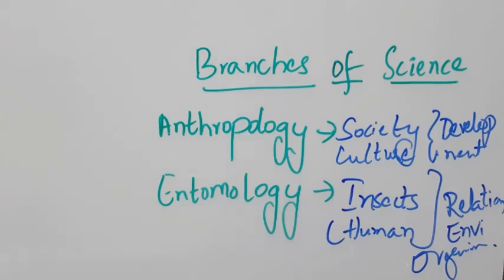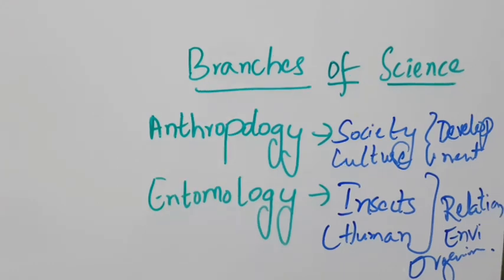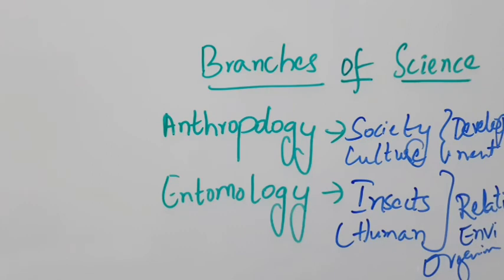So in total I told 5 branches. Anatomy, a branch of biology that deals with the structure of organisms and parts. Aerobiology means study of airborne microorganisms. Angiology means a study that deals with the blood vessels and lymphatic system. Anthropology means society and culture study and also their developments. Next is entomology. Entomology deals with the study of insects especially, and their relationship with humans and the environment. All these things will be studied under entomology.